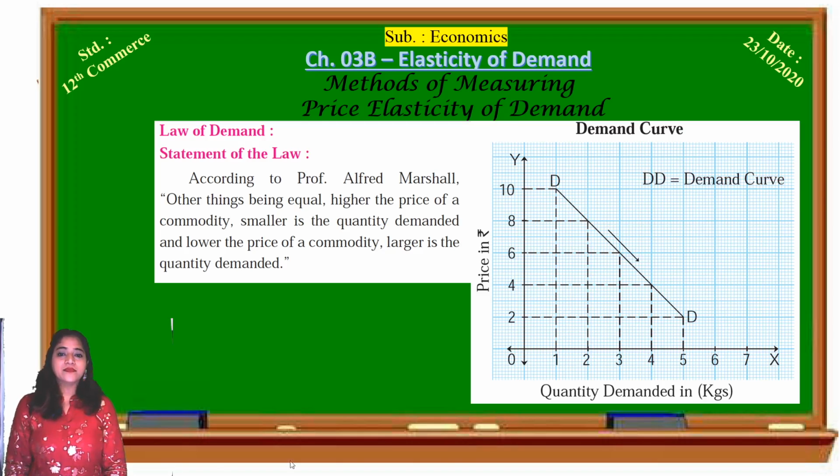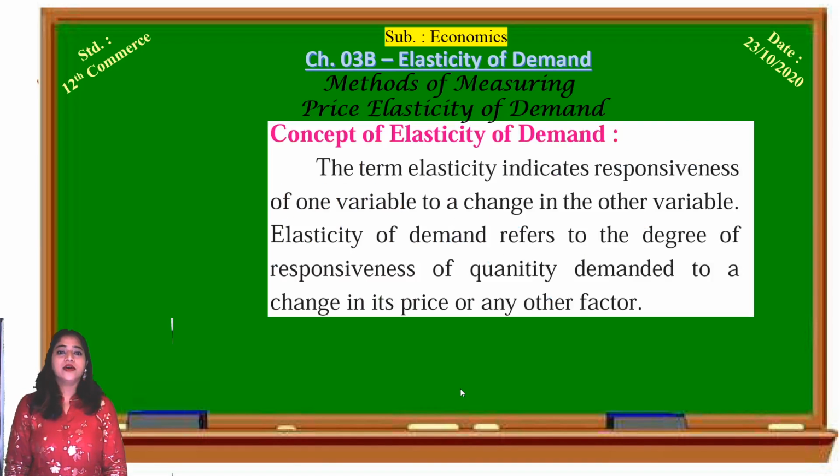Now we are learning different concepts of elasticity of demand. The term elasticity indicates the responsiveness of one variable to a change in another variable.